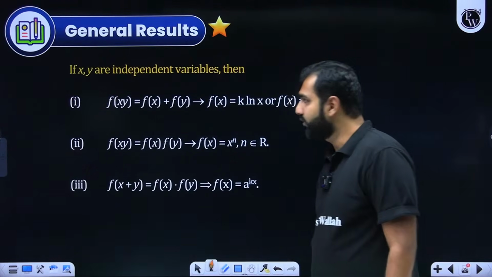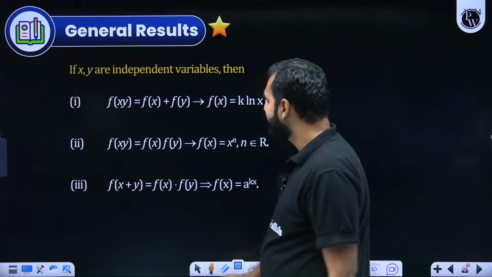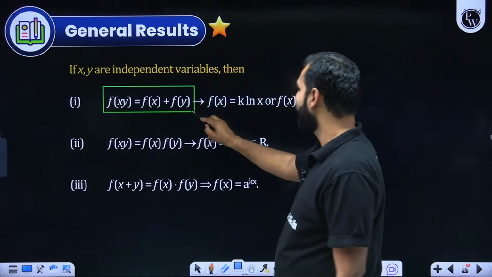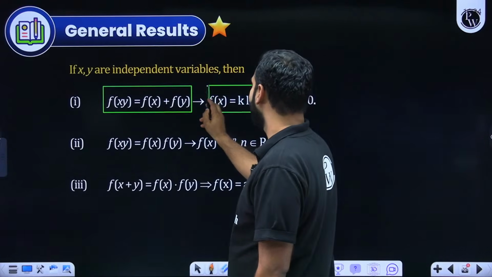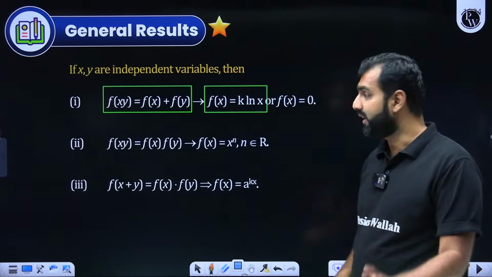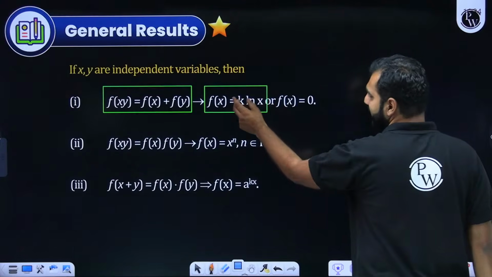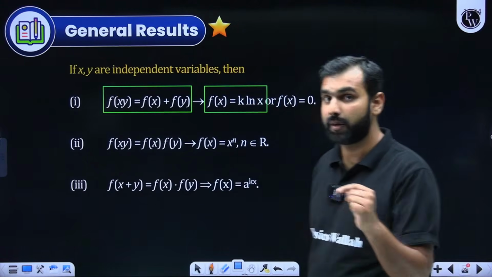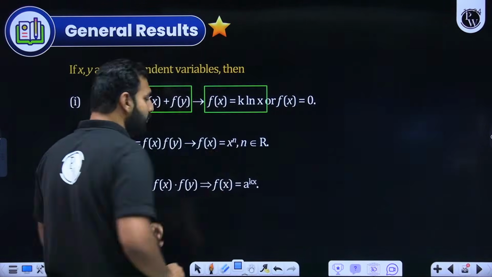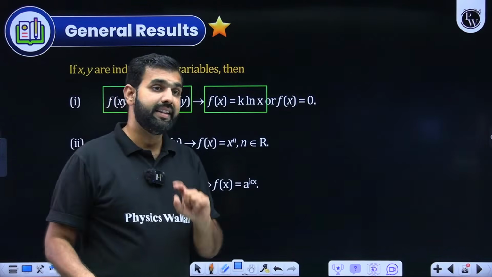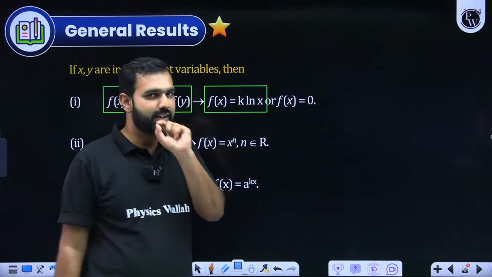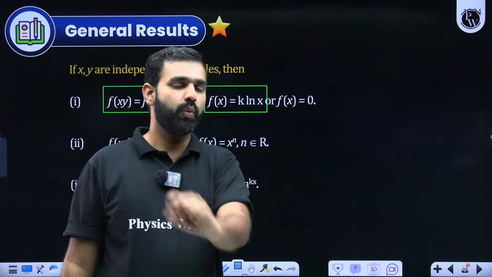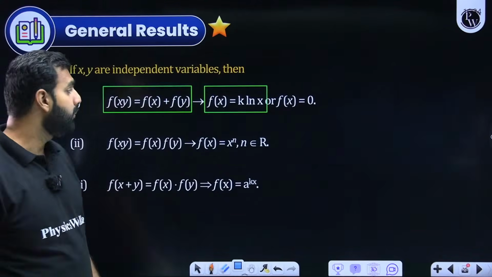Out of which the first one is, we all know, f of xy, if it is given as f of x plus f of y, don't hesitate in taking f of x as k ln x. Here students commit an error. They take f of x as ln x and they forget taking k, and there they commit the error. To figure out k, some more information will be given in the question, and there you get the right answer. A lot of time students make this mistake. They don't take this k, and that is where they commit the error. So I hope you wouldn't make that mistake.